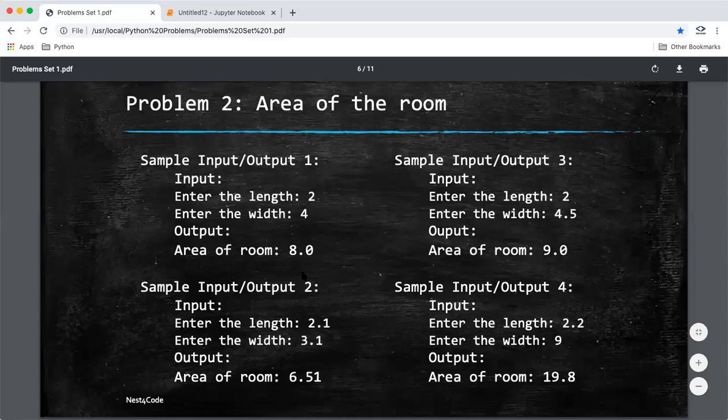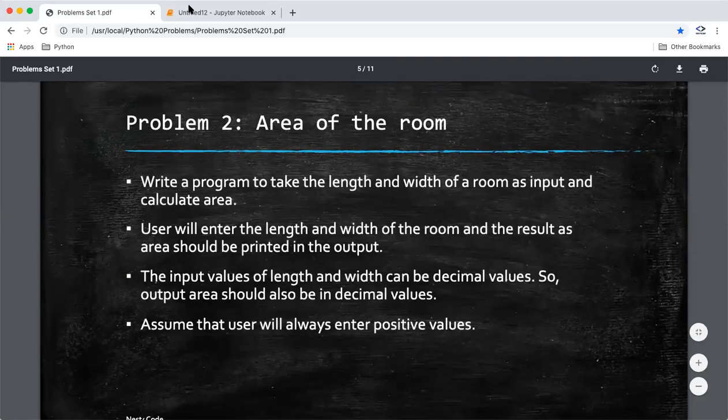Let us suppose you are attempting an interview. In that case also you can ask the interviewer, can you give an example for this, so you understand the problem better. Okay guys, so let's move on to the problem 2 solution, like how we code this problem.